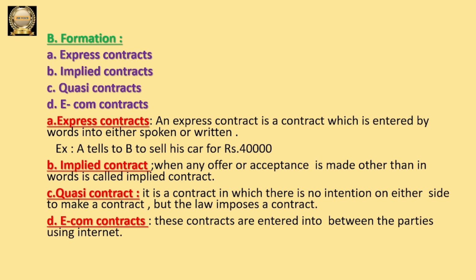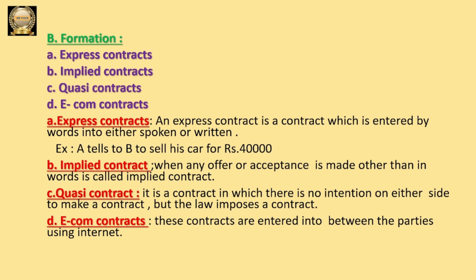Next one is implied contract. Implied contract means here the offer as well as the acceptance is made by the parties other than in words. So they are not expressing in words, but other than words they are making their offer and the other party is accepting.